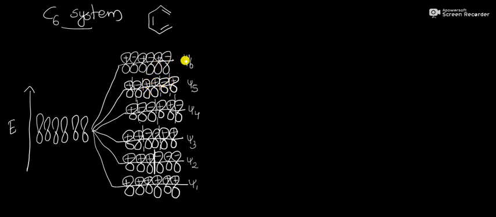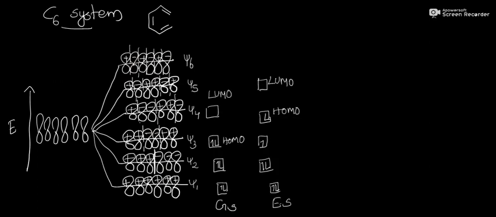Then the highest molecular orbital, that is psi 6, having symmetry plus minus plus minus plus minus, having five nodes. One is here, one is here, another one is here, another one is here, another one is here. So here the total number of nodes will be 5. Here we know that there are 6 pi electrons. So in the ground state, 6 pi electrons occupy psi 1, psi 2, psi 3 molecular orbitals, and psi 3 will be the highest occupied molecular orbital and the LUMO will be psi 4.